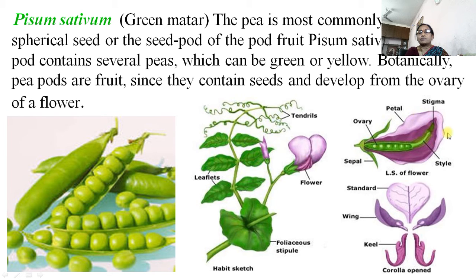One, the large one, is the standard or vexillum. Then there are 2 wings, and these are 2 keel petals, and these are the corolla opened.